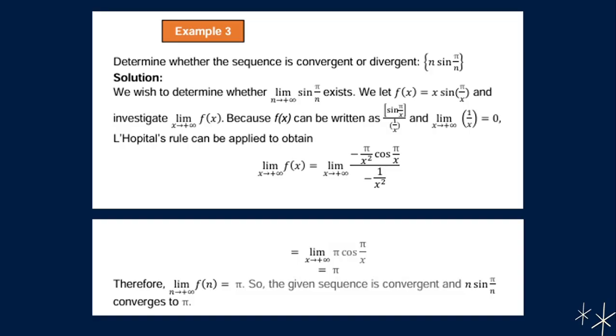Then applying the limit, it is equal to pi. So therefore, the limit of f of n as n approaches positive infinity is equal to pi. So the given sequence is convergent and n times sine pi over n converges to pi.